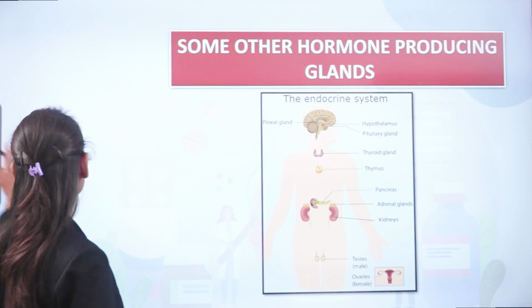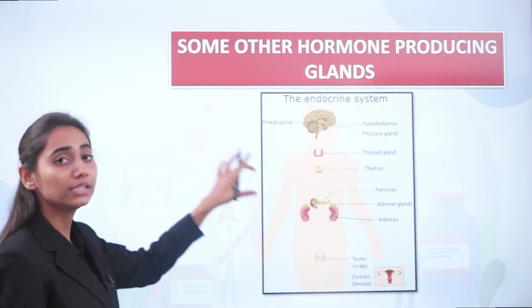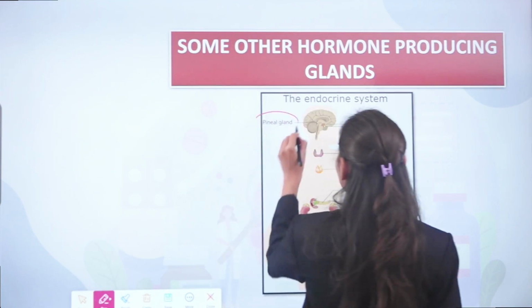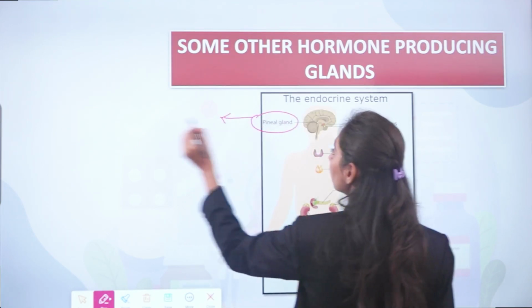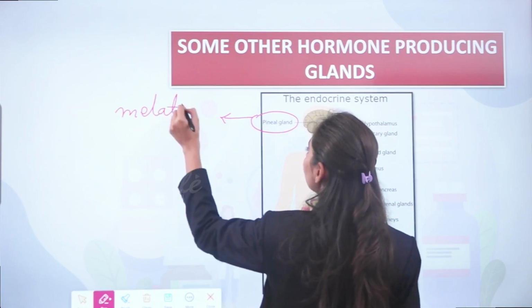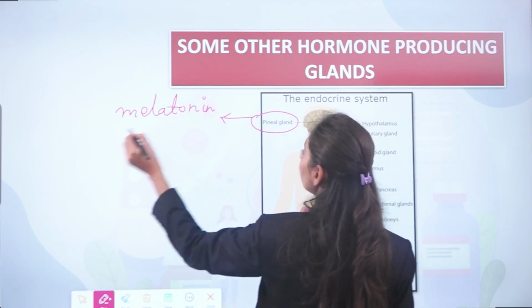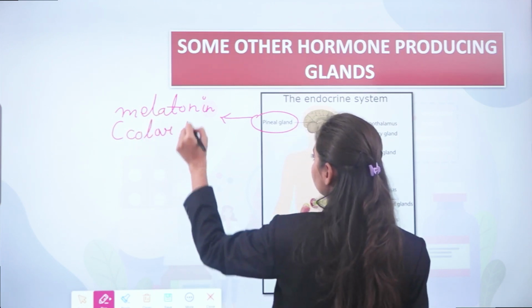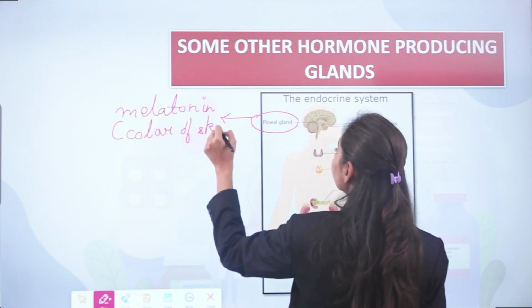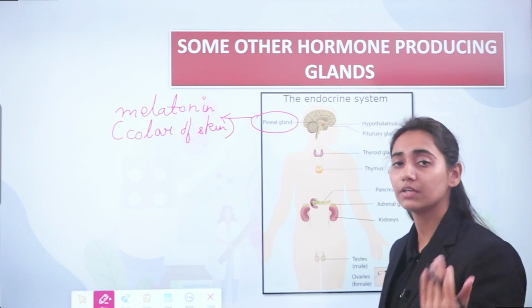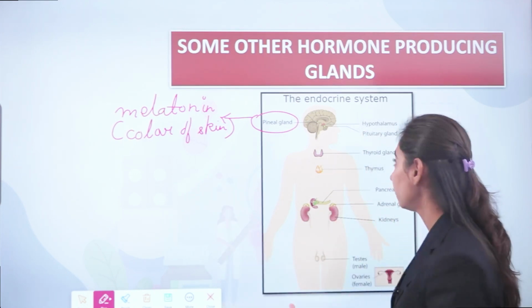Now, this is a diagrammatic representation of all the endocrine glands present in your body. So, this is the pineal gland which releases melatonin, and this melatonin is responsible for the color of your skin. If there is more secretion of melatonin, then the complexion will be dark. If there is less secretion, then the complexion will be fair.